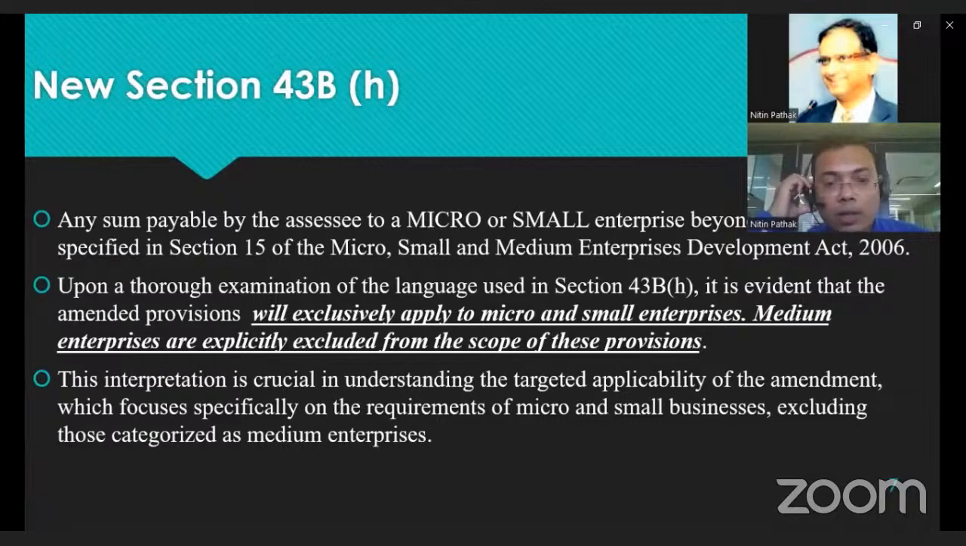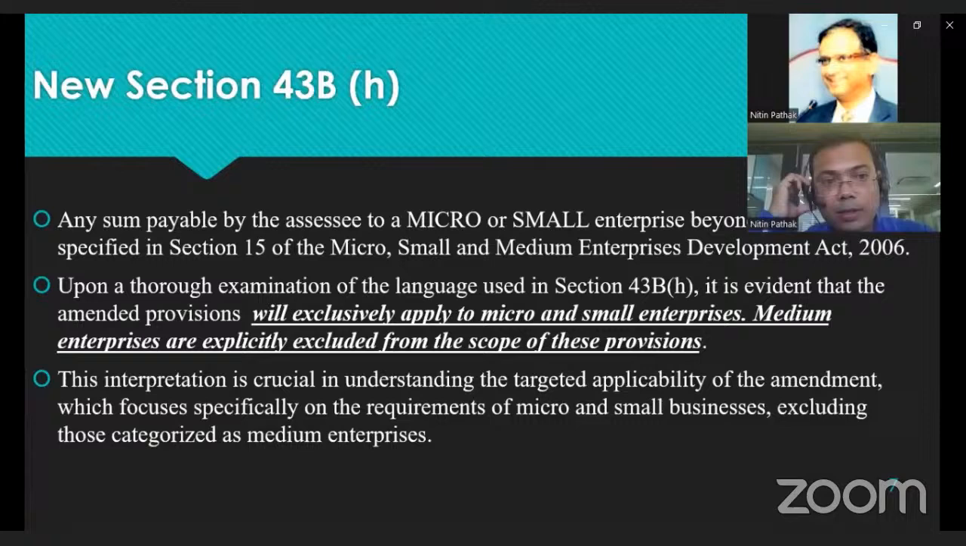Upon thorough examination of the language used in 43BH, it is evident that the amended provision will exclusively apply to micro and small enterprises. Medium enterprises are explicitly excluded from the scope of this provision. This interpretation is crucial in understanding the targeted applicability of the amendment, which focuses specifically on micro and small businesses, excluding the medium enterprise category.